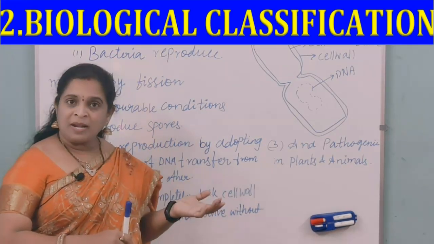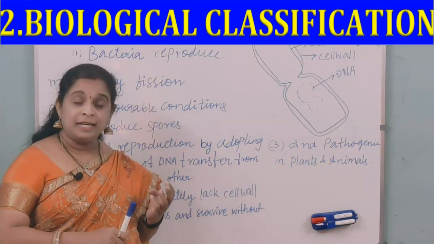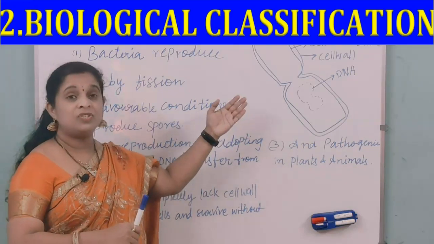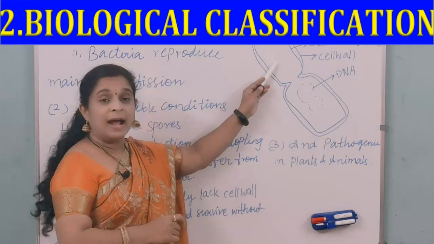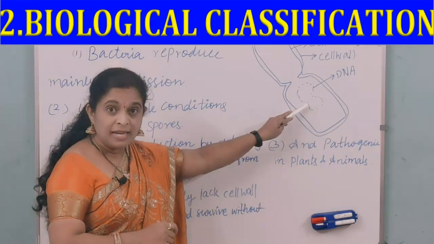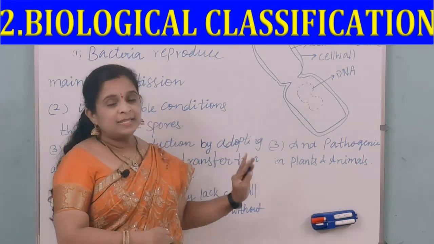If unfavorable conditions are there, they reproduce by spores. And third, they go for sexual reproduction with primitive DNA transferring from one bacterium to another. This is a bacterium consisting of primitive DNA and also a cell membrane and a cell wall.